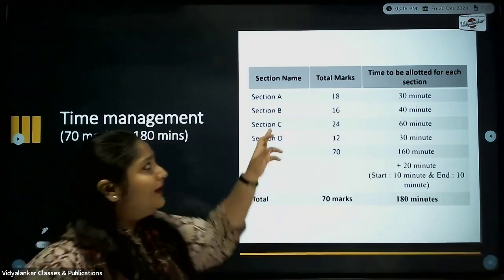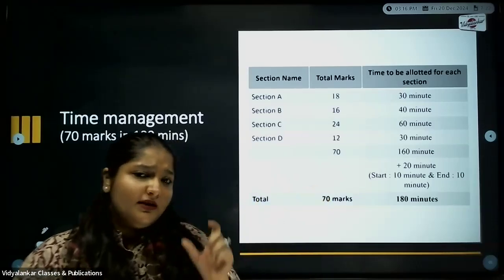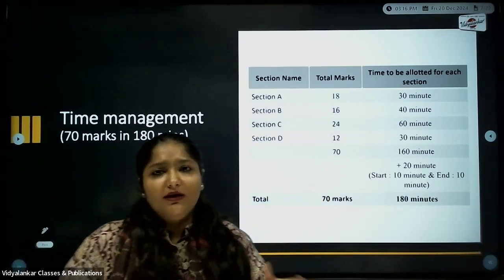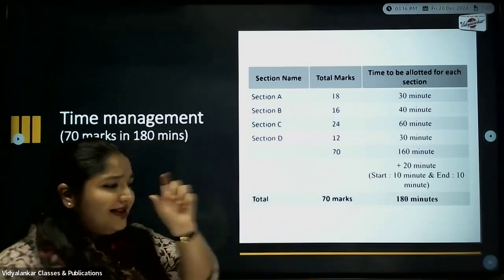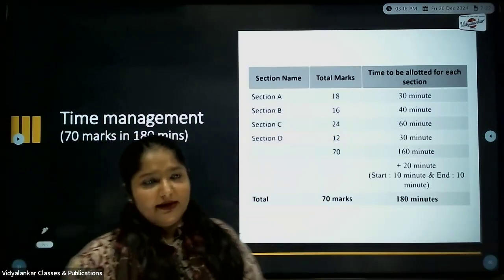One line answers with respect to Section A, here it is very clear. It will be a definition, or else you have to just answer in one word. If they ask the voice box, what will be your answer? The larynx, basically. So here just one word or one sentence. So I think almost 30 minutes are more than sufficient.